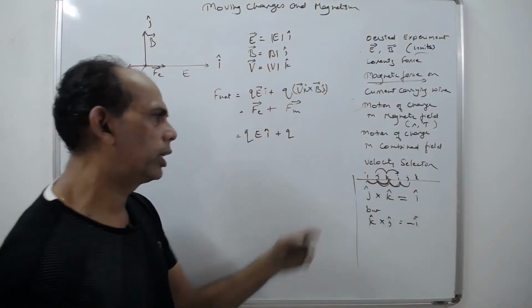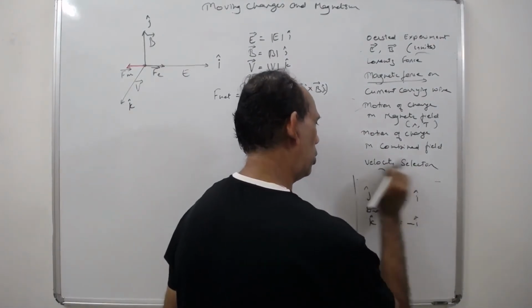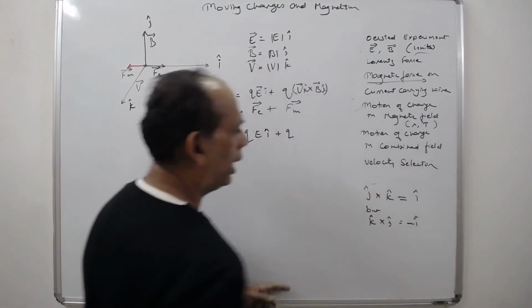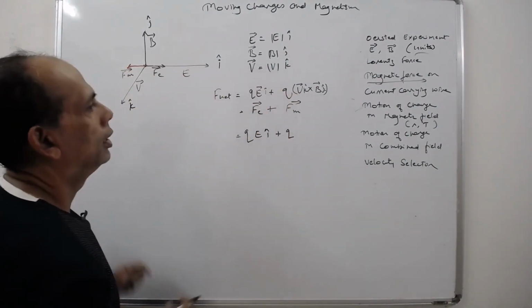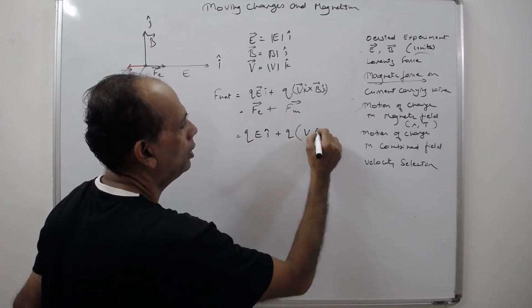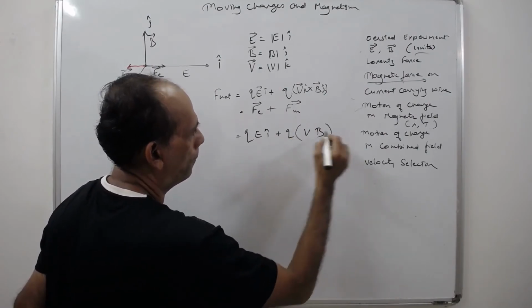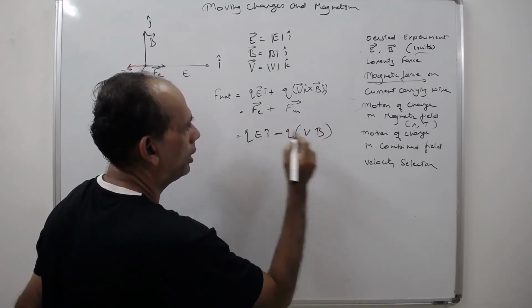There is another way also, you can do it by determinant. Only one method I told you, right? Okay, so you get it as minus i. So finally we get it like this. This is nothing but vB, so I write it over here only, minus i cap.